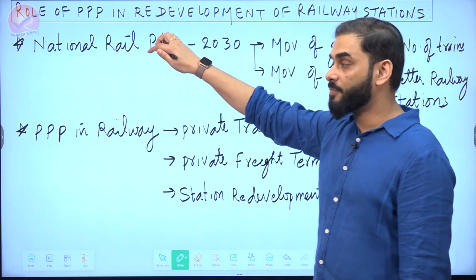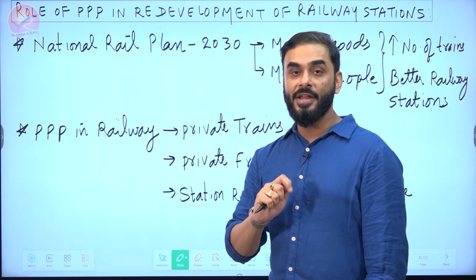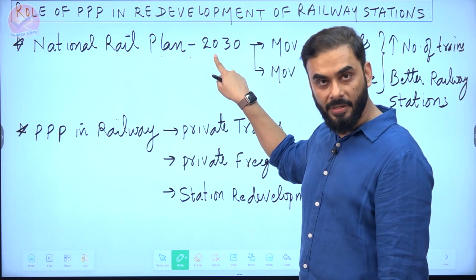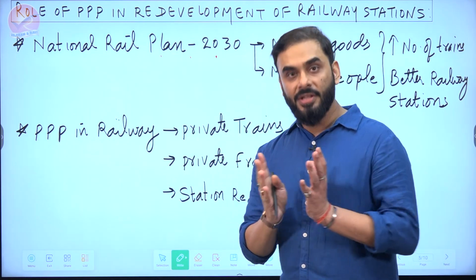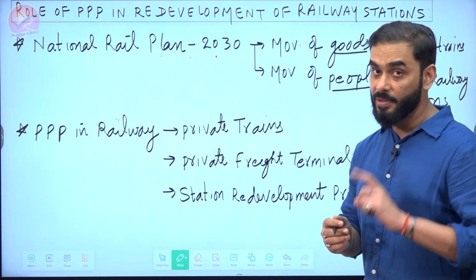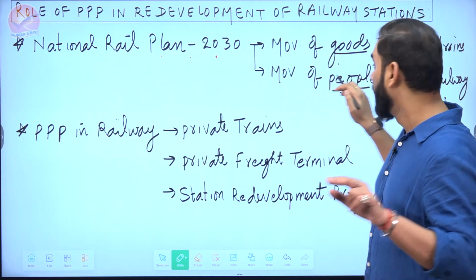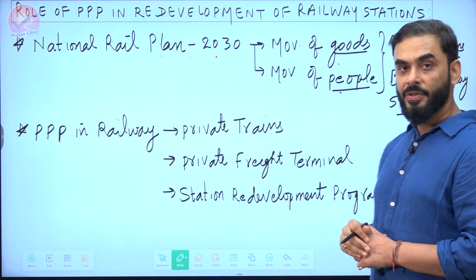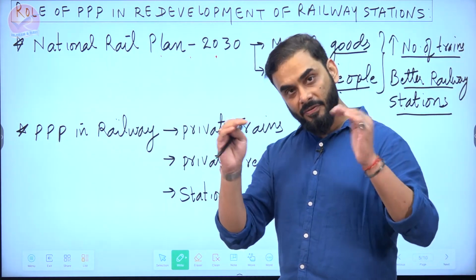To write the answer of this part, that what is the role of public-private partnership in redevelopment of railway station, we should start the answer by saying that in India, the government of India is following National Rail Plan 2030. Under National Rail Plan, government of India is trying to create capacity in the Indian railway so that it can help in the movement of goods and movement of people both. If you want more people and more goods to move through railway, we have to provide more number of trains and we also have to provide better railway stations. To provide more trains and better railway stations, the government of India has said that they will involve private sector.